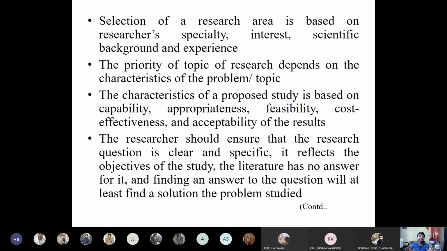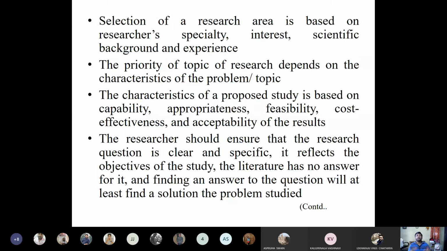The researchers should ensure that the research question is very clear and very specific. It reflects the objectives of the study. The literature has no answer for it, and finding an answer to the question will at least find a solution to the problem studied. So what exactly do you have to do? You have to mention the research question very clearly and ensure that it is specific in nature, and it reflects the objectives of your study.